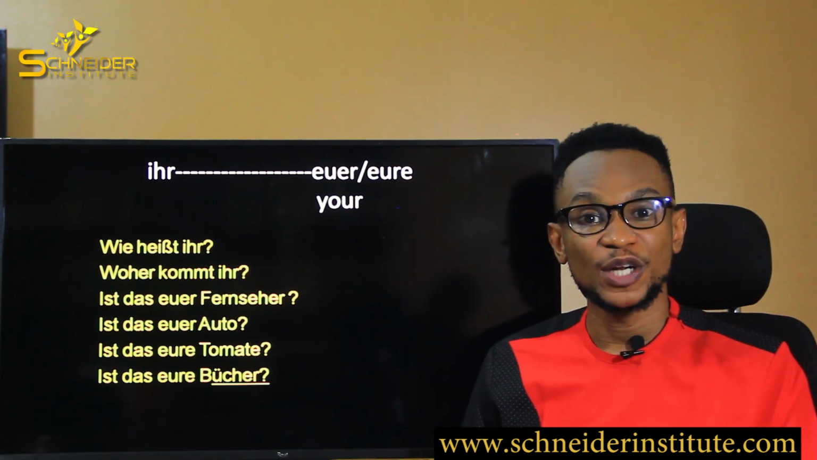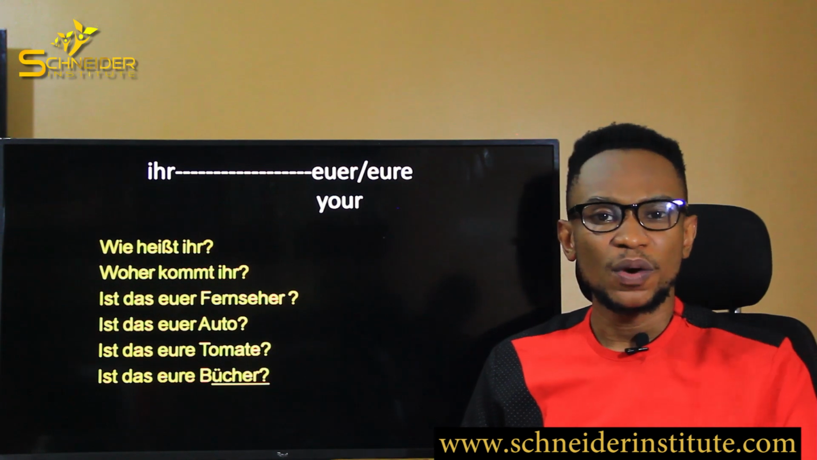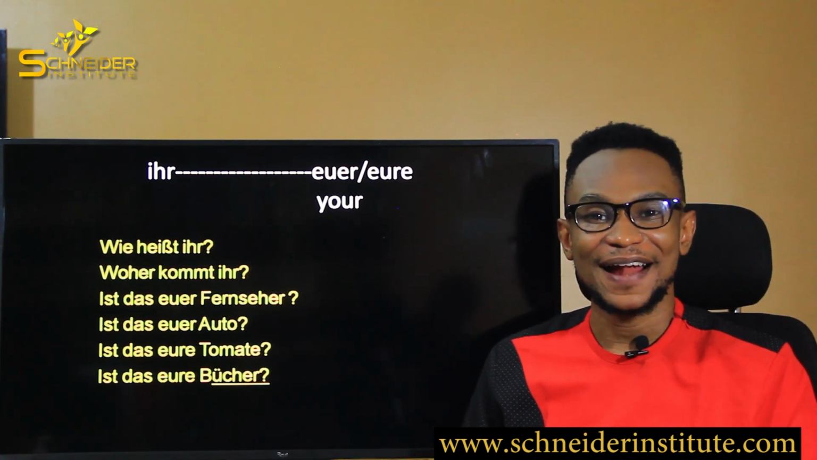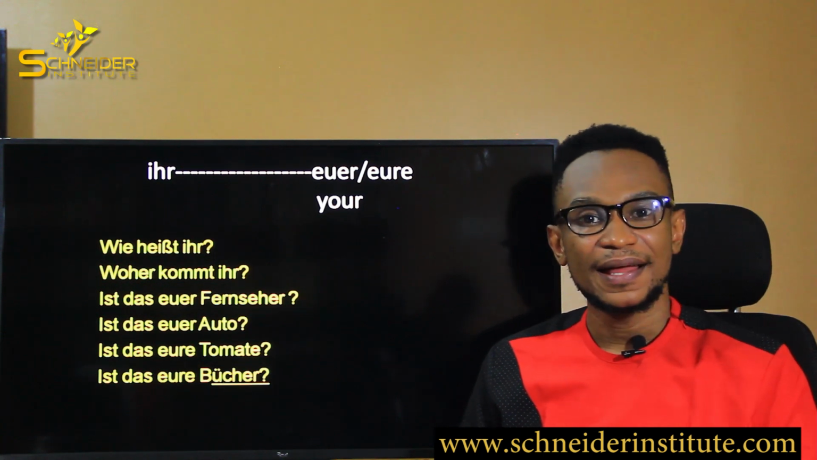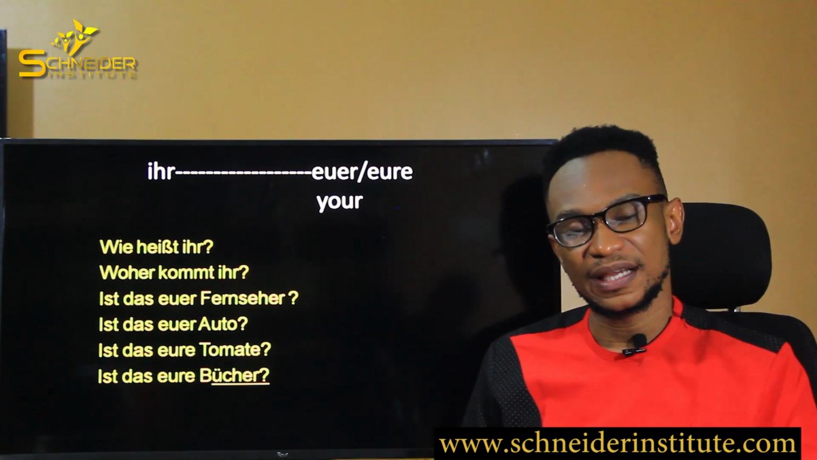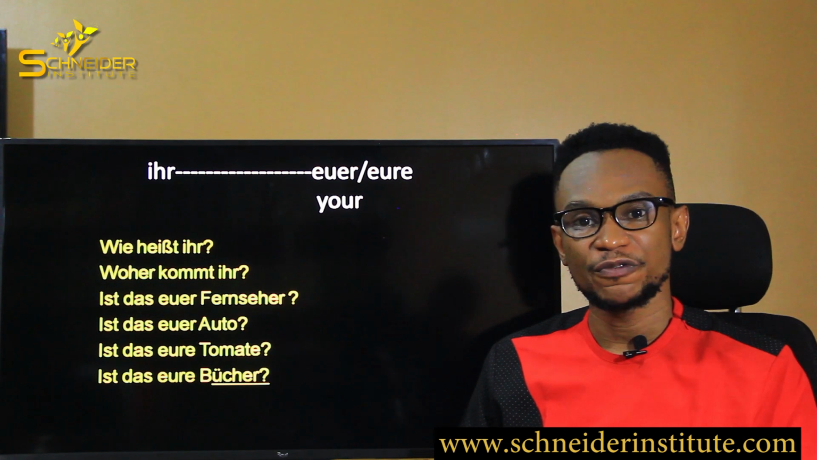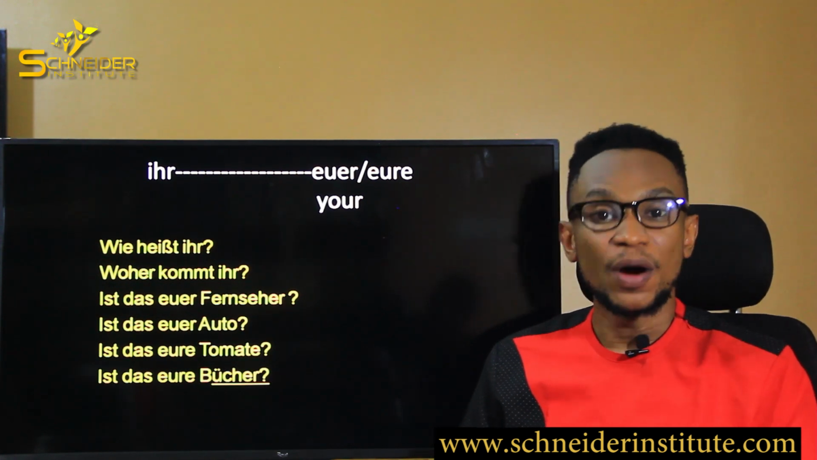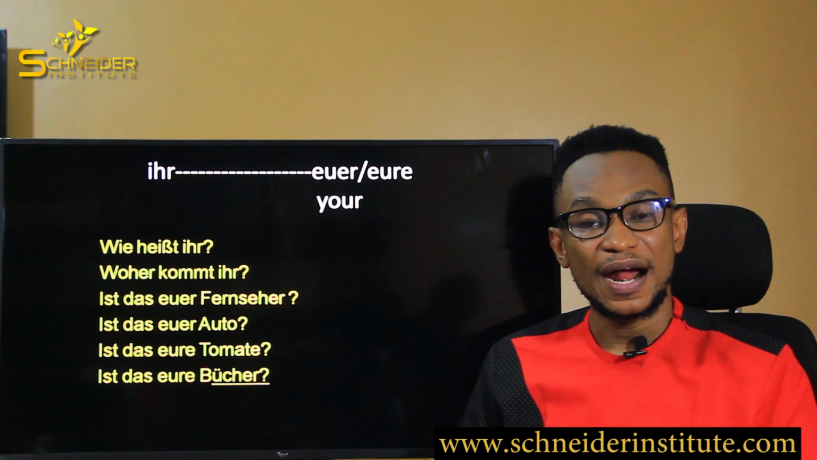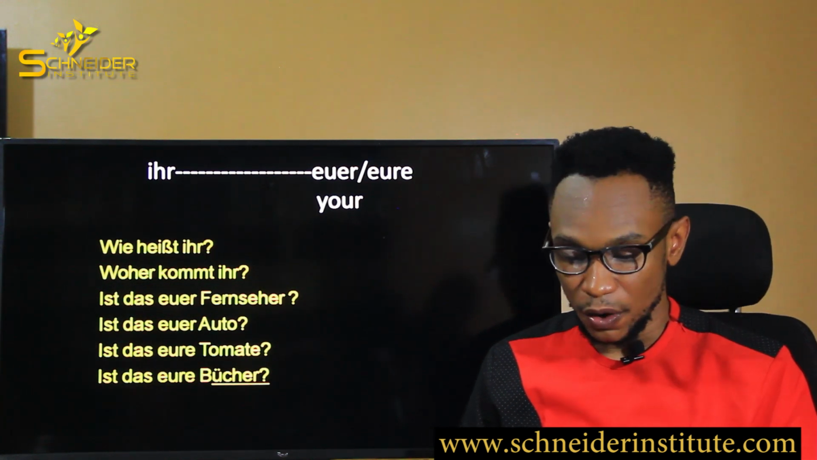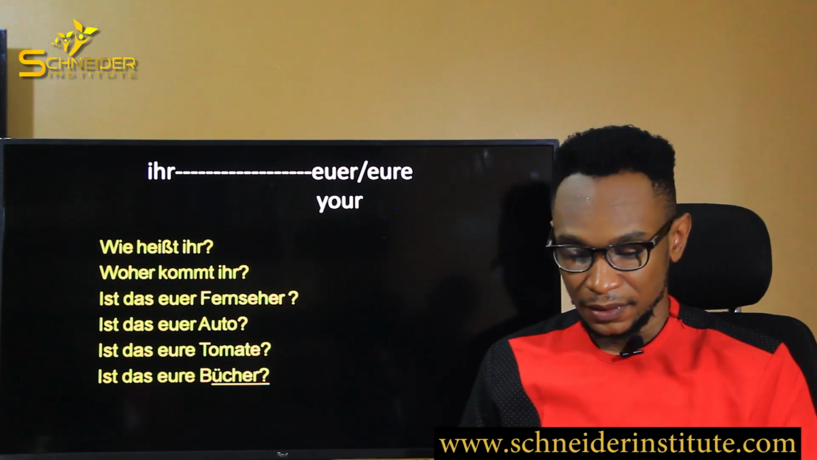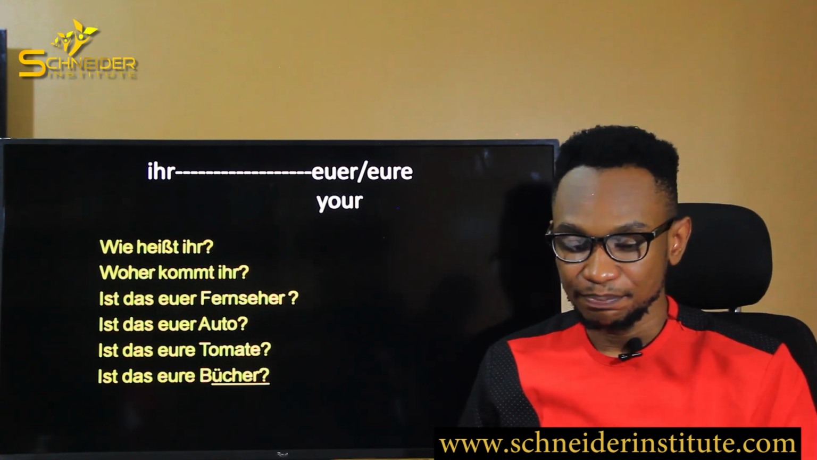In this case, you're referring to more than one person. Maybe you walk into a place and you see 4 people watching the TV at the same time, and you ask them, ist das euer Fernseher? Is this your television, basically? So you're referring to more than one person at the same time. You use euer. Ist das euer Auto? Is this your car? Basically, ist das euer Auto? Ist das eure Tomate? Oder ist das eure Bücher?